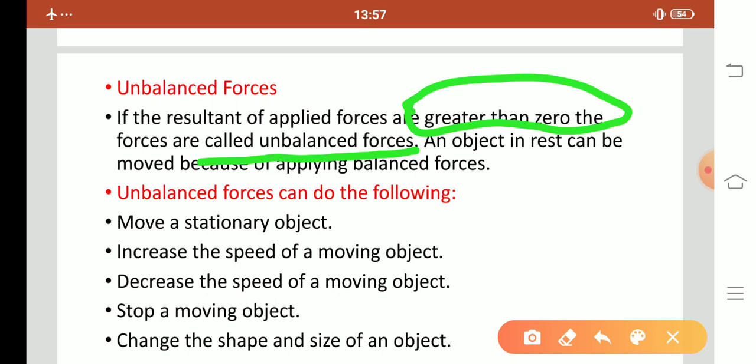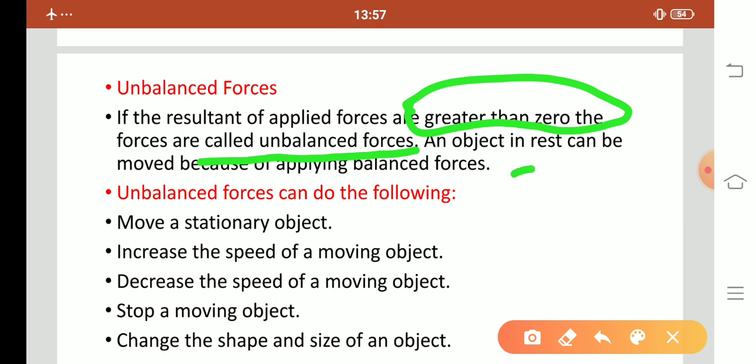In the case of balanced force, we read that the resultant should be 0. If the resultant force is 0, it is a balanced force. If the resultant is not equal to 0, or greater than 0, the force is unbalanced.